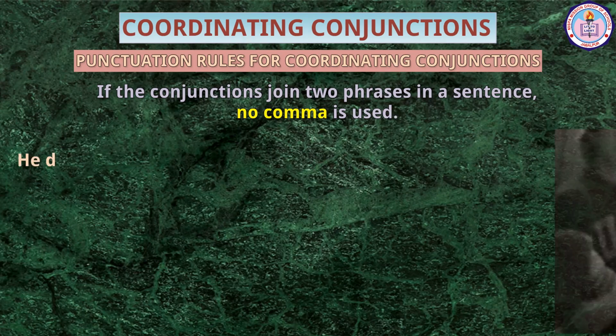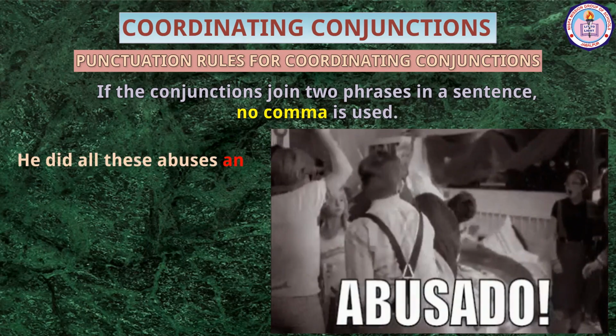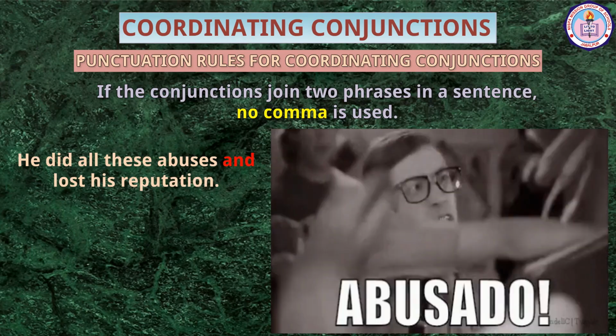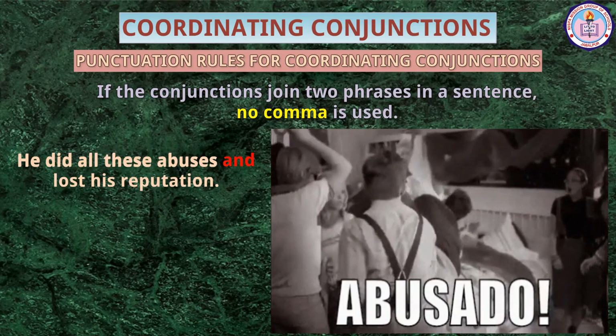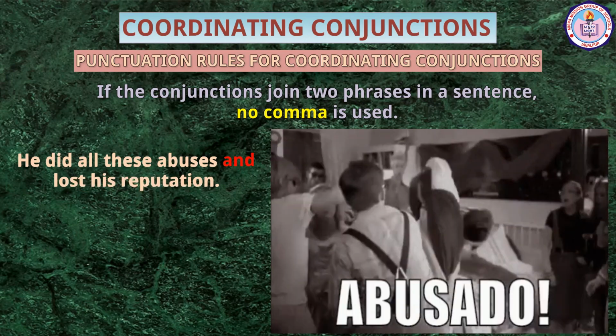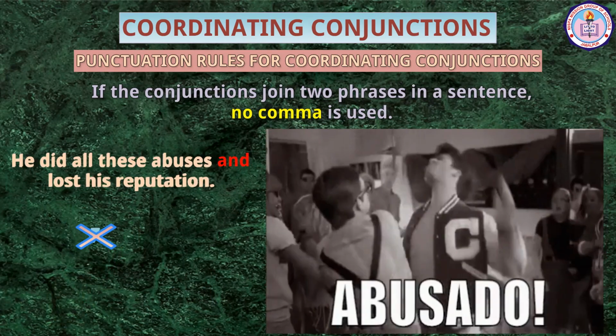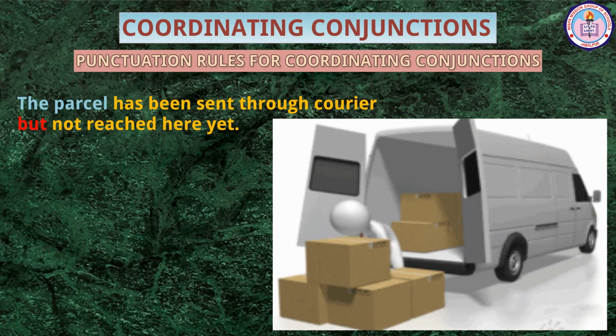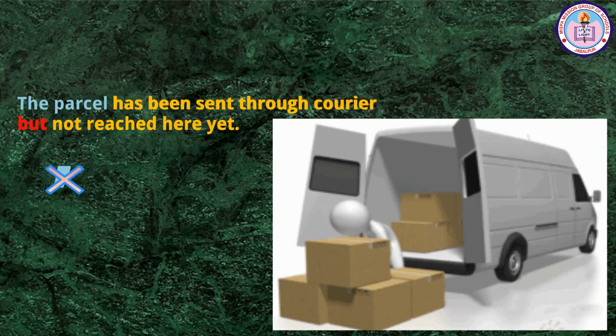For example, he did all these abuses and lost his reputation. Here the phrase did all these abuses is joined with lost his reputation, so no comma is needed. The parcel has been sent through courier but not reached here yet. Here, but joins the phrase has been sent through courier with not reached here yet, so no comma is needed.